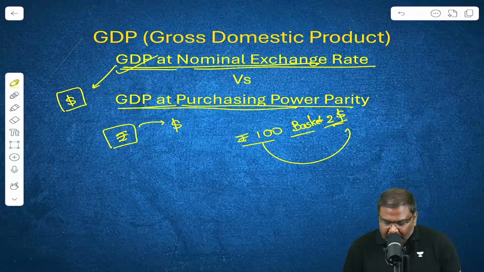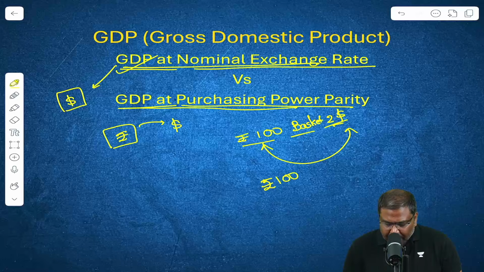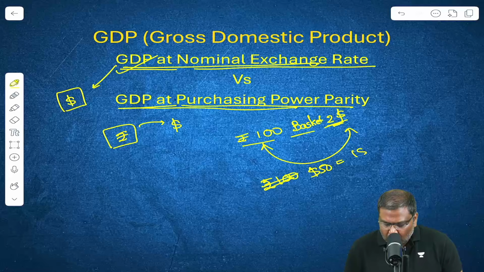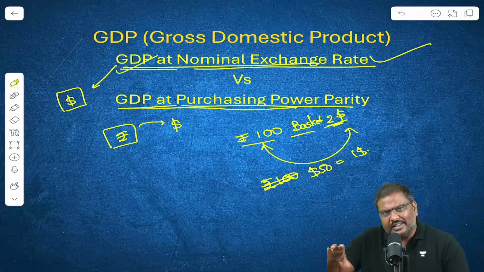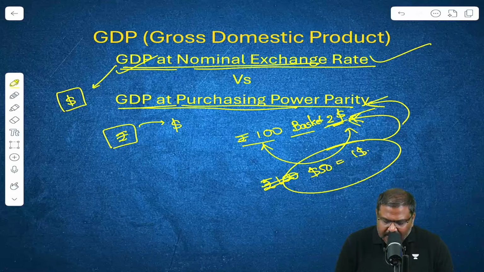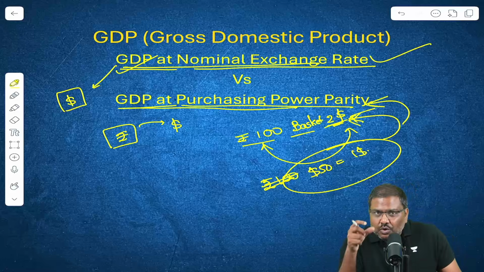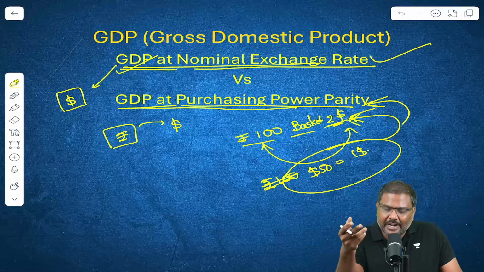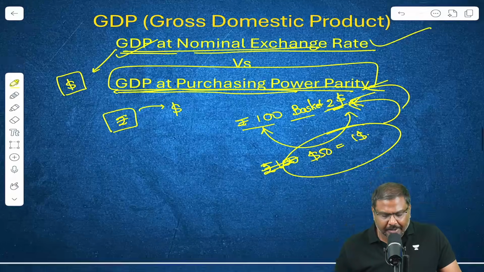Now you compare these two currencies and get an exchange rate. 100 rupees equal to $2 now becomes 50 rupees equal to $1. So rather than using the exchange rate in the market, you are simply using this exchange rate, which is called the exchange rate for purchasing power parity. When you use this exchange rate and calculate GDP, that is called GDP at purchasing power parity.